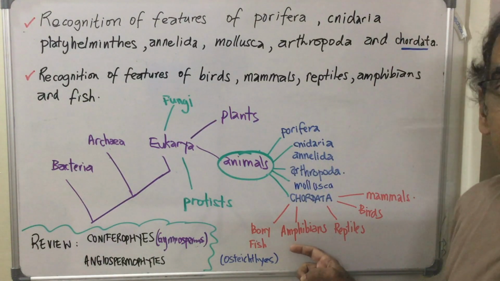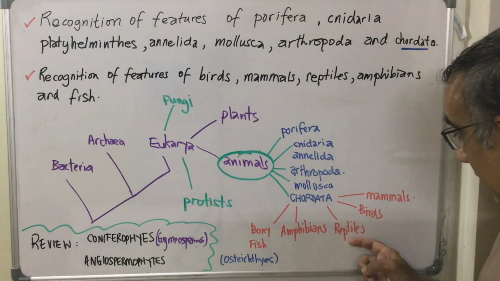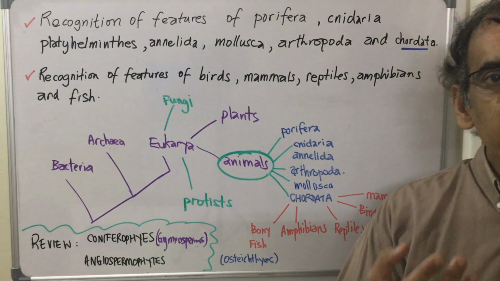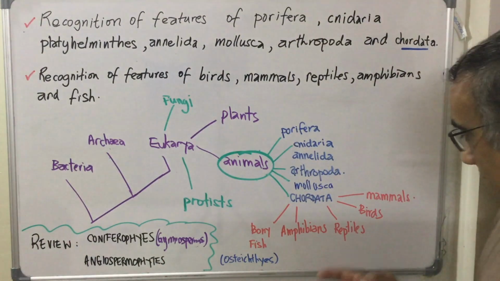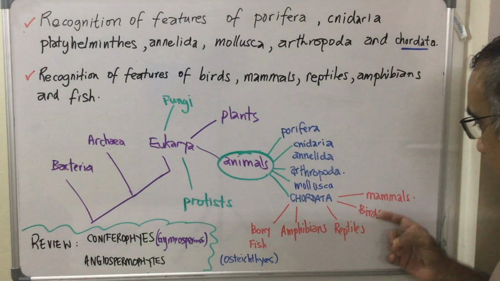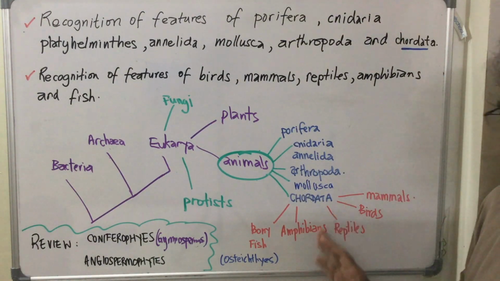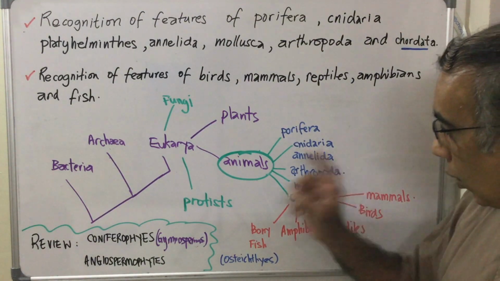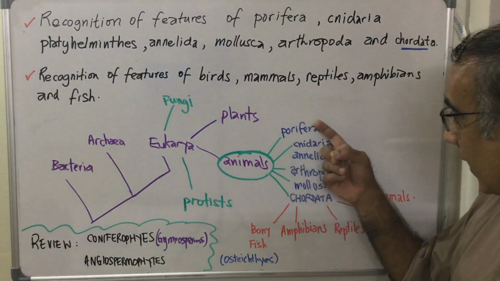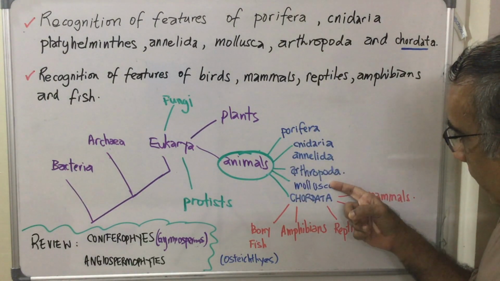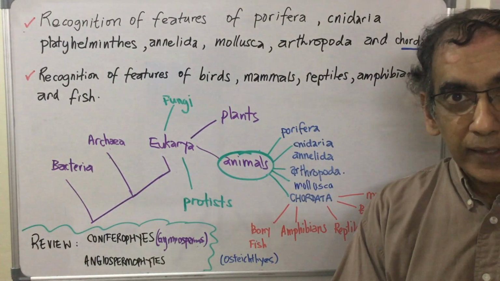And then we have the amphibians, which includes animals like frogs and salamanders. Then we've got reptiles, which includes lizards, iguanas, snakes, crocodiles. And then we've got birds and mammals. So all of these need to be a part of another diagram. So two diagrams today, one with animals in the middle, that being the kingdom animals, subdivided into 1, 2, 3, 4, 5, 6 phyla.